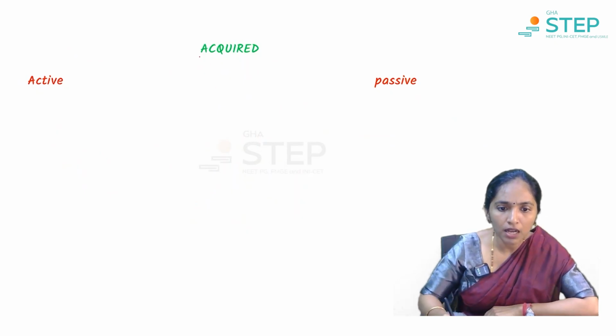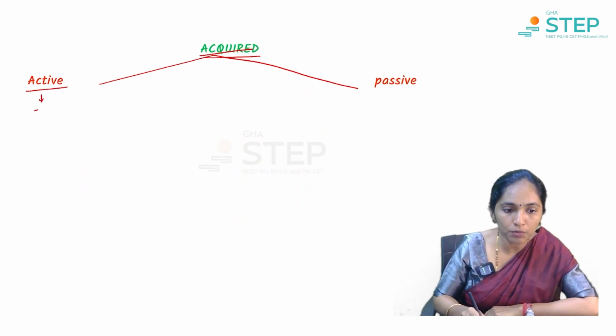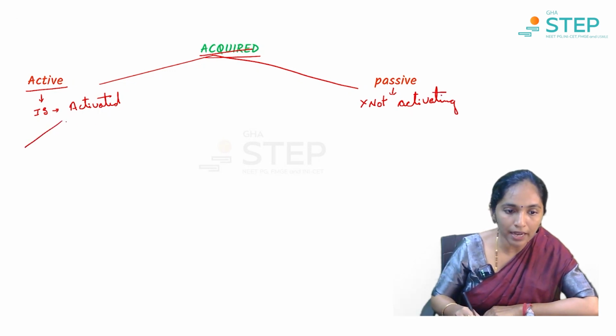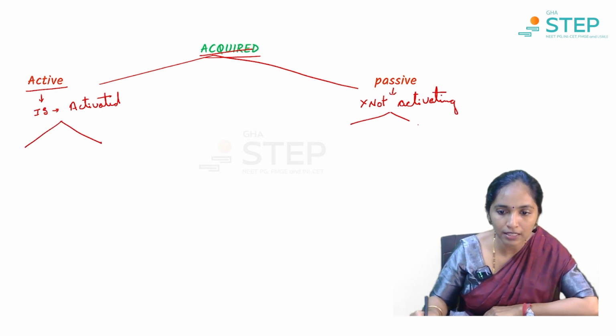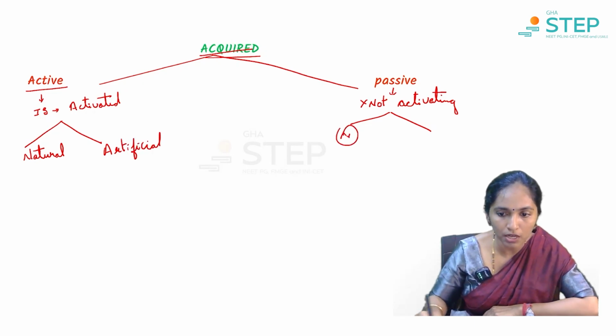Next, acquired immunity is in turn classified into active and passive immunity. What do we mean by active? Here the immune system is activated, whereas in passive immunity we are not activating the immune system. And again, both active and passive immunity are in turn classified into natural and artificial.